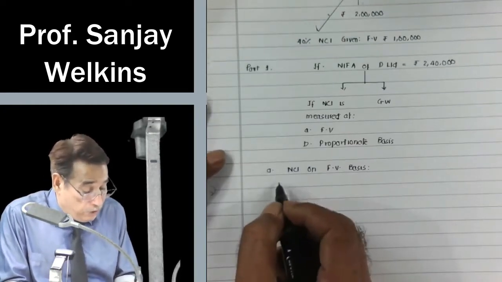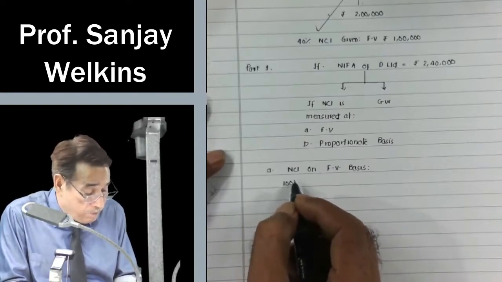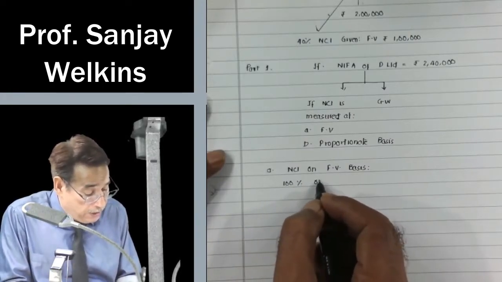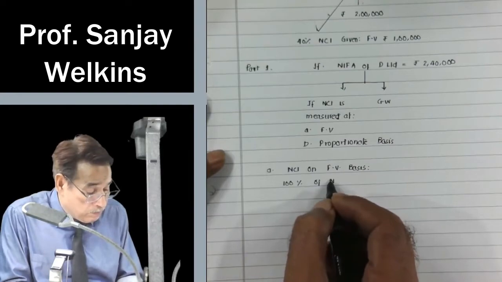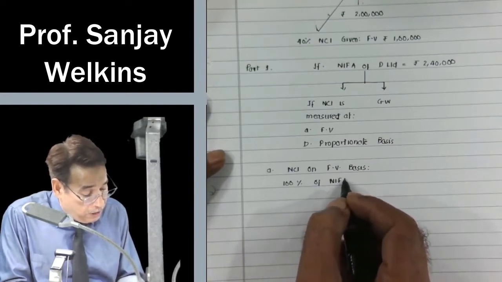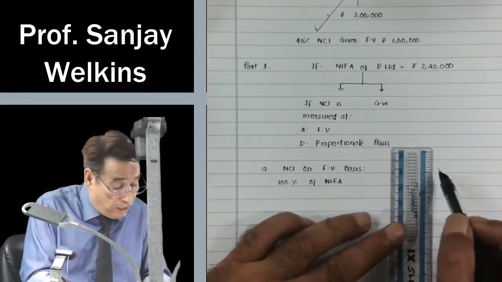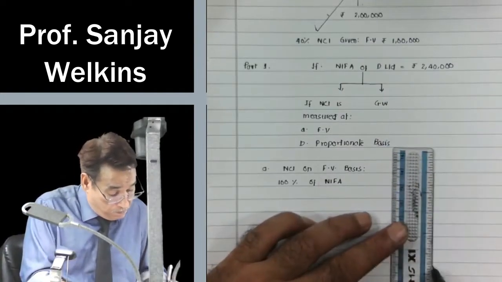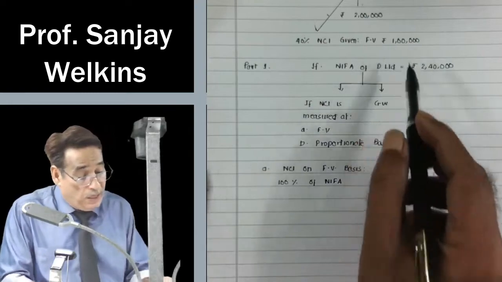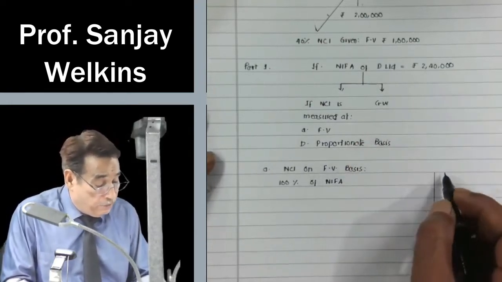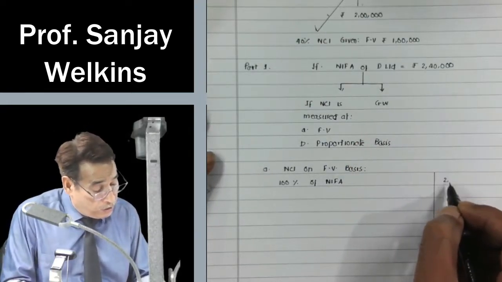I will first of all write 100% of net identifiable assets. First of all, I am going to pick it. And it is given that net identifiable asset is equal to 2,40,000.